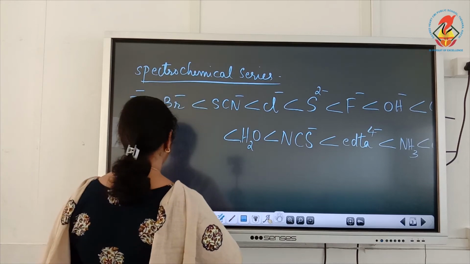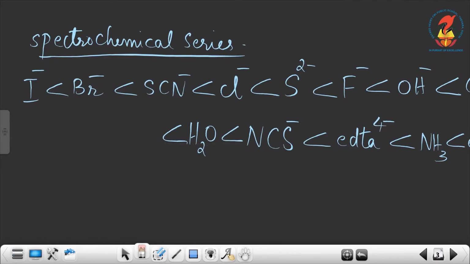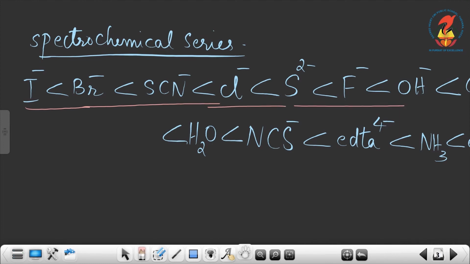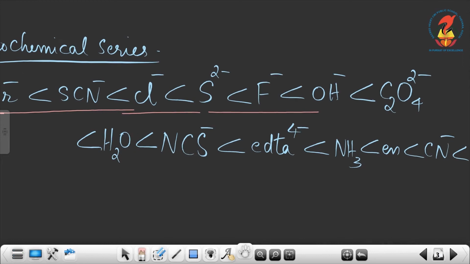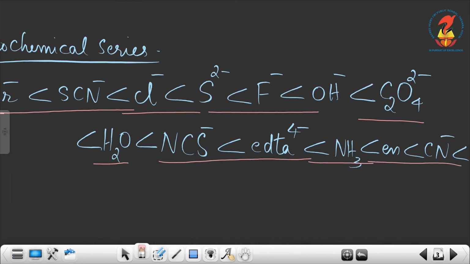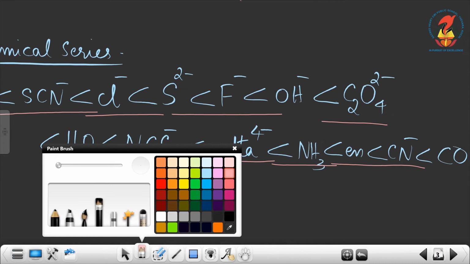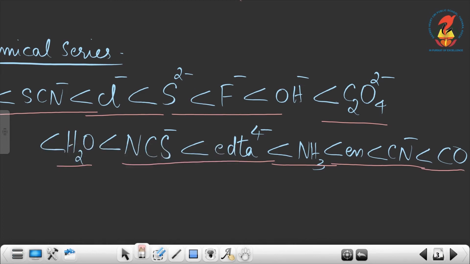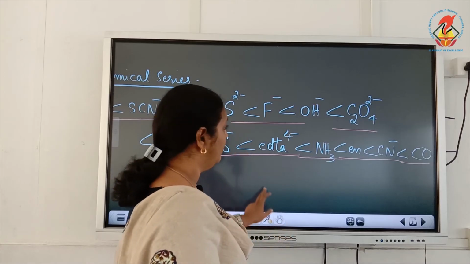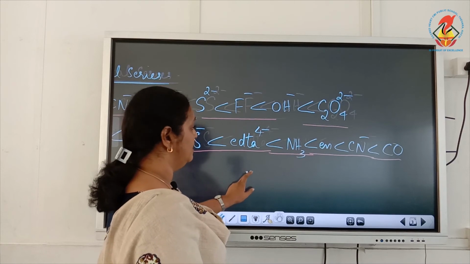Now in the series we have I⁻ < Br⁻ < SCN⁻ < ... the halide ions are here, then OH⁻, oxalate ion. After oxalate ion we have H2O < EDTA⁴⁻, ammonia, ethane-1,2-diamine, cyanide ion, and finally last we have CO. Okay, so this is our spectrochemical series.